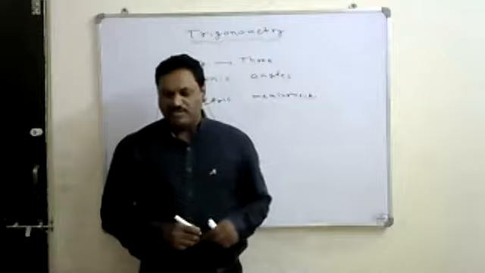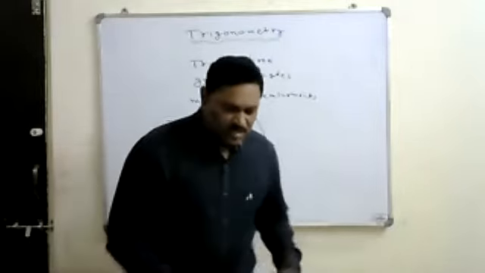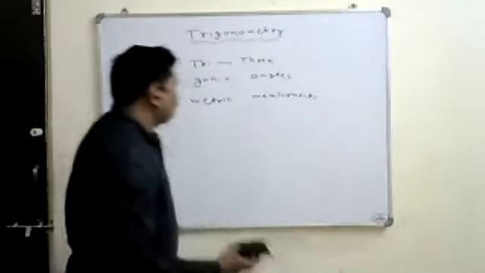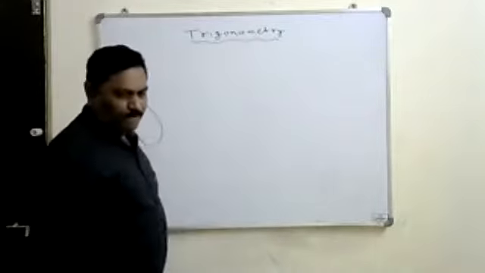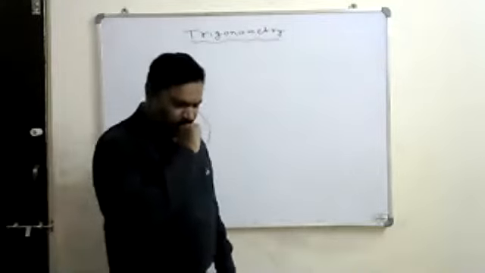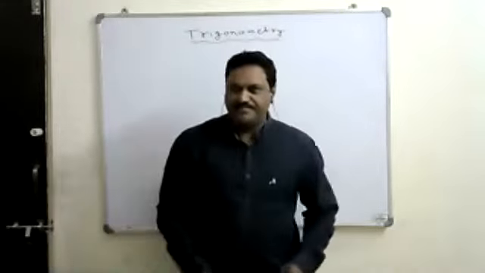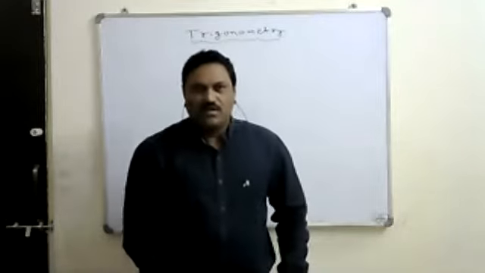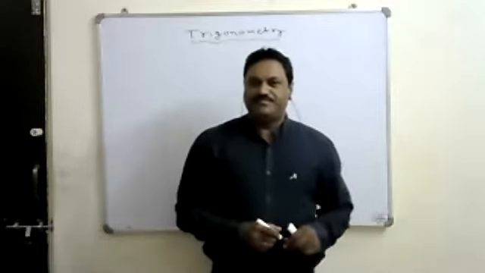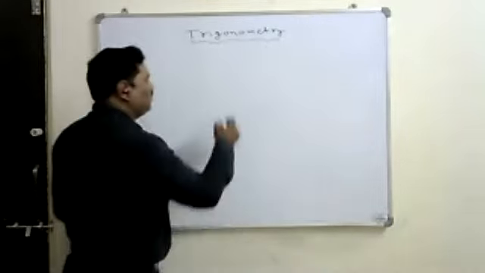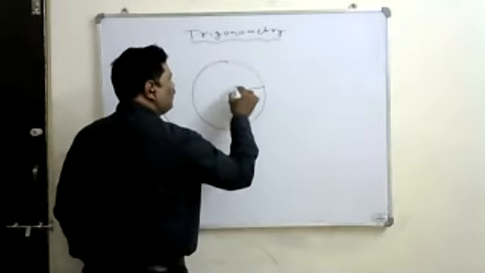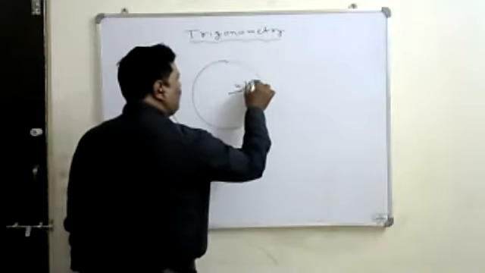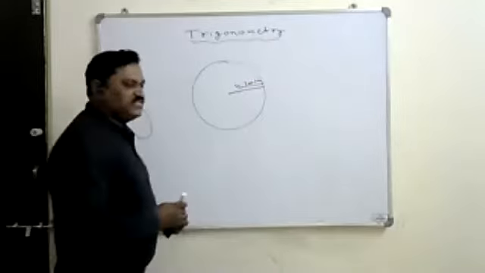Particularly in astronomy, if you observe, what is the radius of the Earth? It is almost 4,300 kilometers.